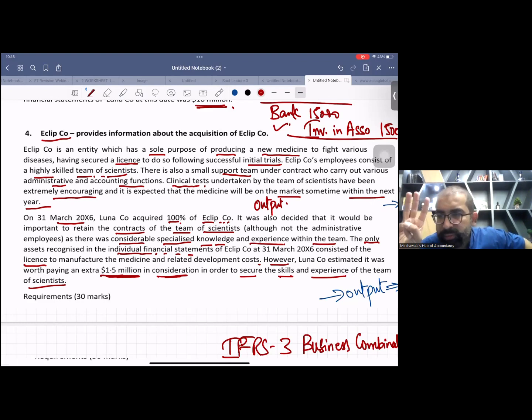And for business, you must have three things: inputs, process, and output. In the first paragraph, I have proved all these three things. So according to old IFRS 3, yes, it's a business, so IFRS 3 can be applied.